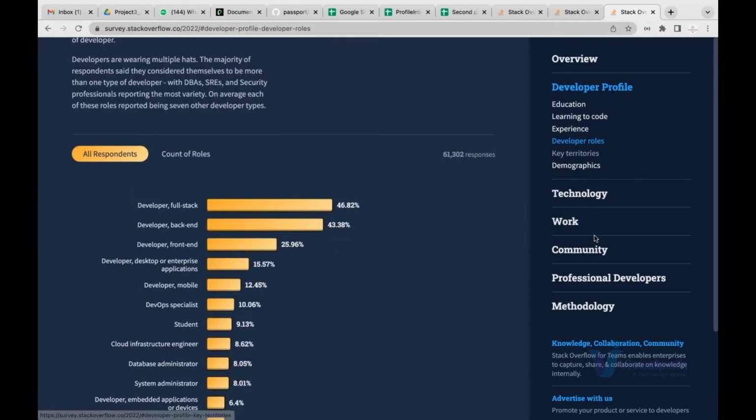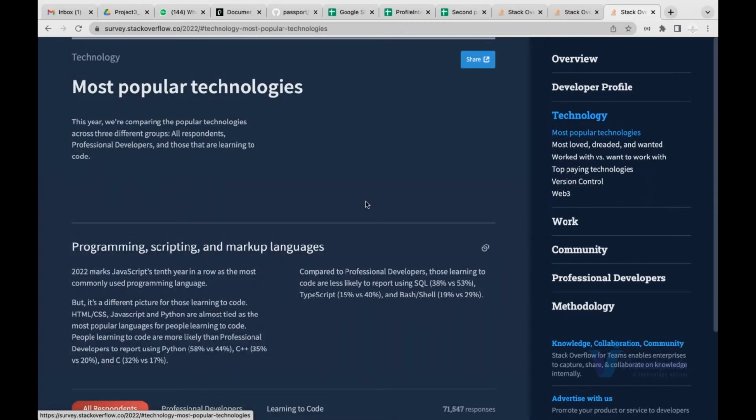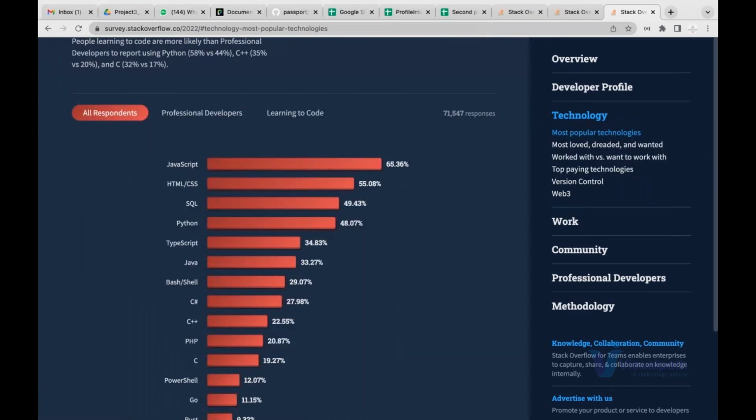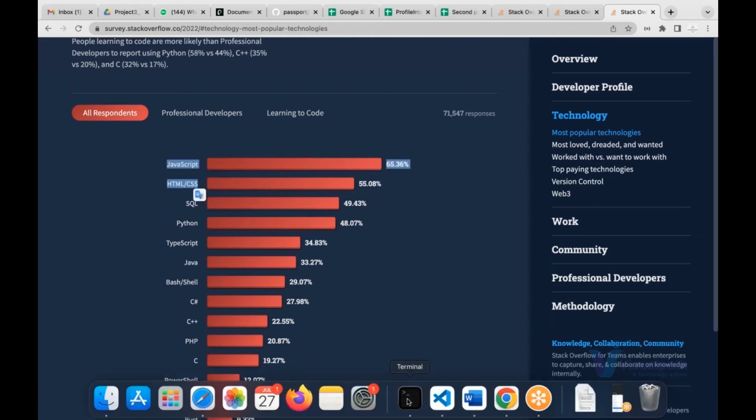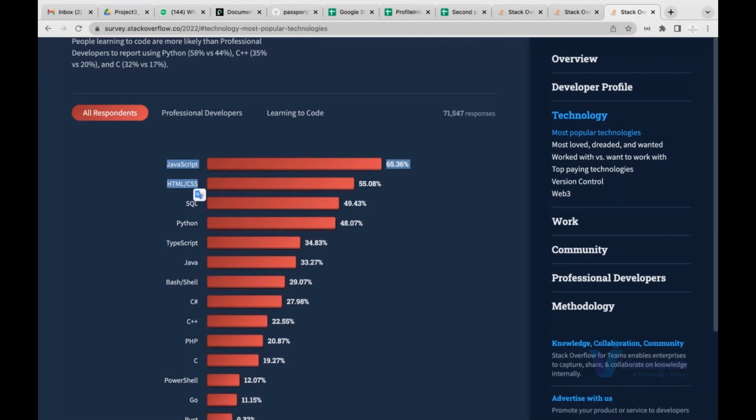The second thing here is that, guys, when we talk about technology, again, your JavaScript, HTML, CSS is on top, your Python 4th number, your Java 7th number. So the point is like that. If we talk about development, right now the most demanding, and if something is trending in a market, I'll say JavaScript, because JavaScript is the most required and trending skill set in the market.